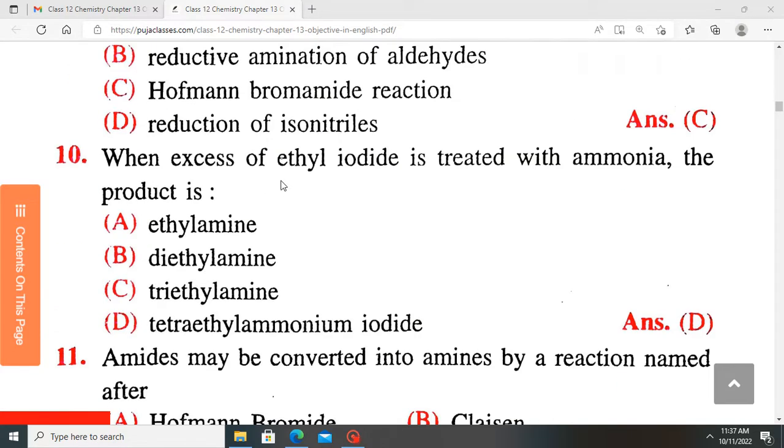Question 10. When excess of ethyl iodide is treated with ammonia, the product is. So we have excess of an alkyl halide undergoing amination with ammonia. There is going to be a sequential reaction to produce more substituted products until all the hydrogens on nitrogen of the ammonia are finished. If one forms, we get an ethylamine. If another one comes, we have diethylamine. If another one comes, we have triethylamine. Then finally we get a tetraethylammonium iodide because it assumes a plus charge. So the answer for question 10 is D.